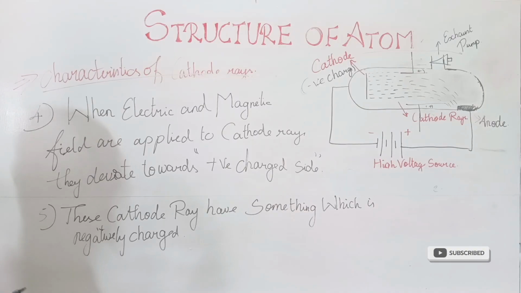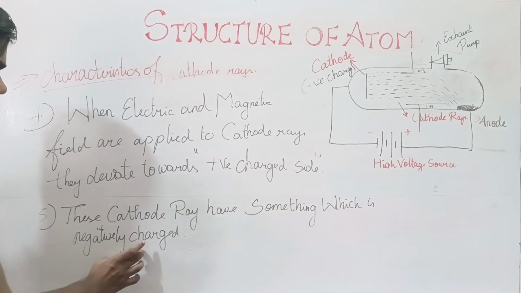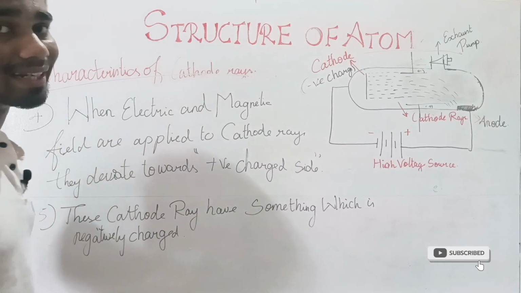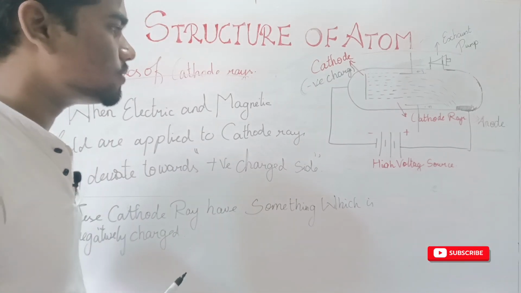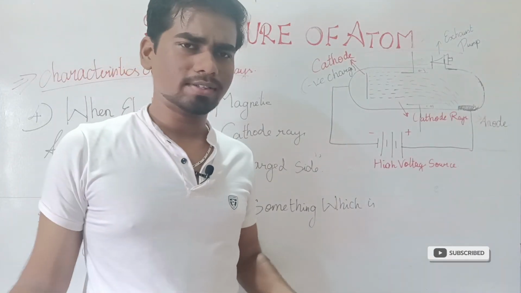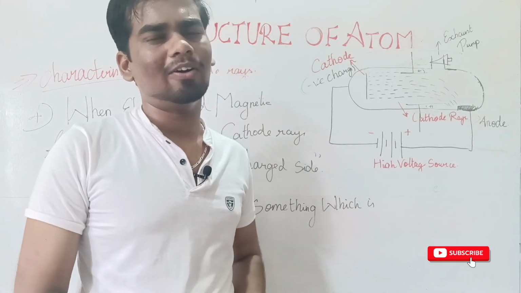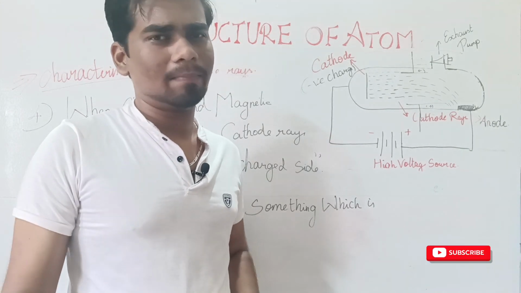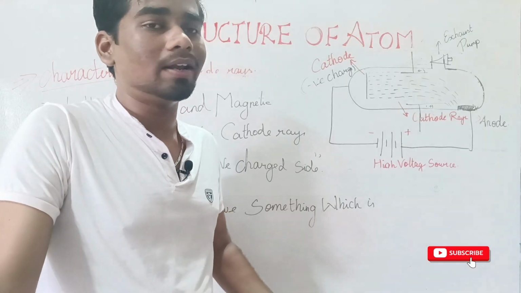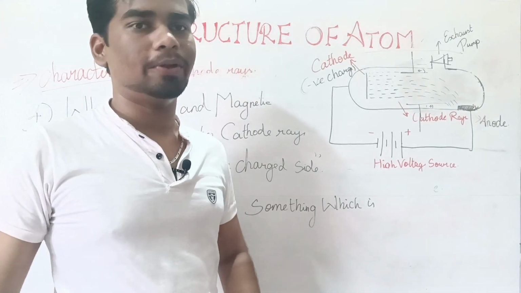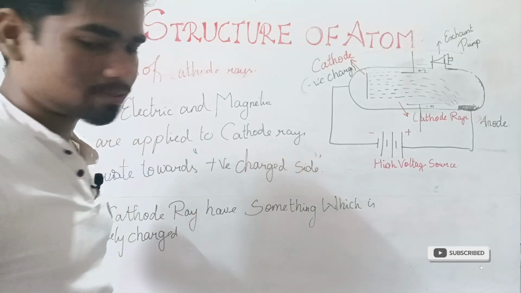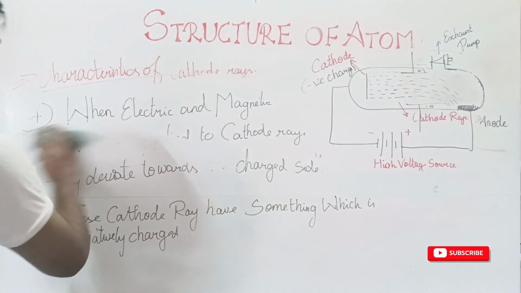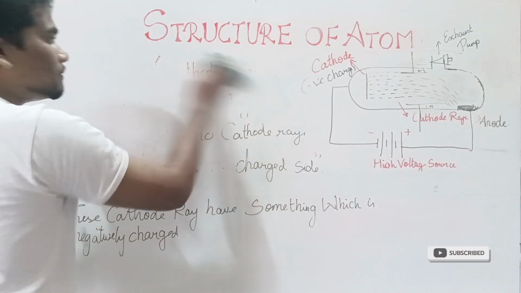So my dear friends, now we have a clear idea about the five conclusions or the five characteristics of cathode rays. So now we know this is a negatively charged particle, and that is the electron. So we know that electron is the basic fundamental particle of all gas. This may be confusing to you. You may be wondering why it can't be proton or neutron, and that is what I'm going to explain next.